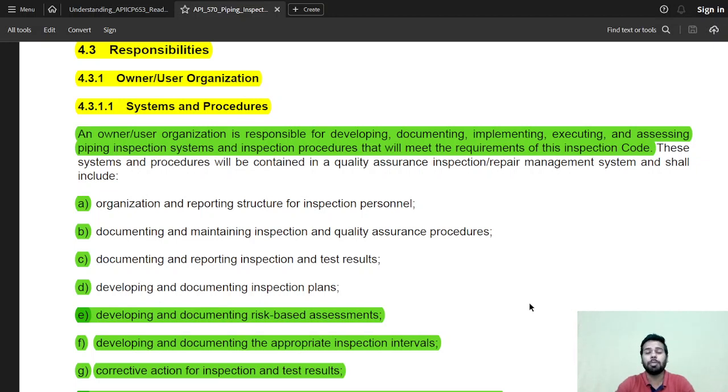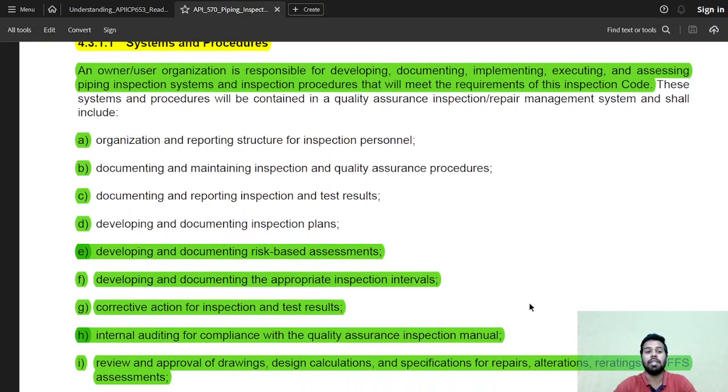So the responsibility lies in developing the plan, documenting the inspection, implementing the inspection, executing it, and assessing the piping inspection systems and the inspection procedures that meet the requirements of this code. These systems and procedures will be contained in a quality assurance inspection and repair management system and shall include the following. So these are the general things that need to be included in the quality assurance and repair management system. Obviously some more things are also required, but these are the recommendations given by the API 570 code.